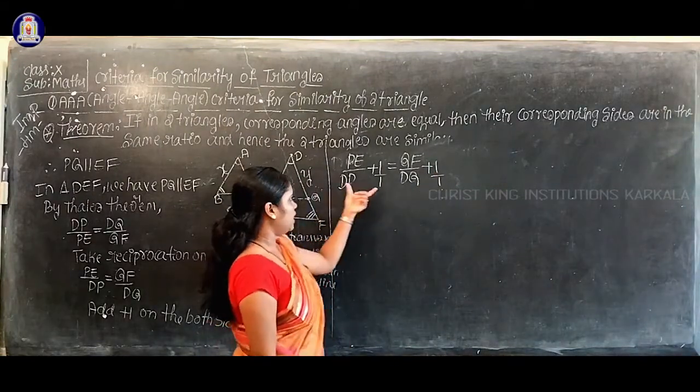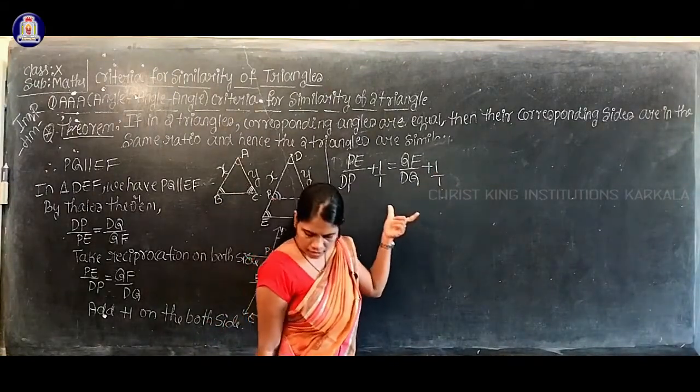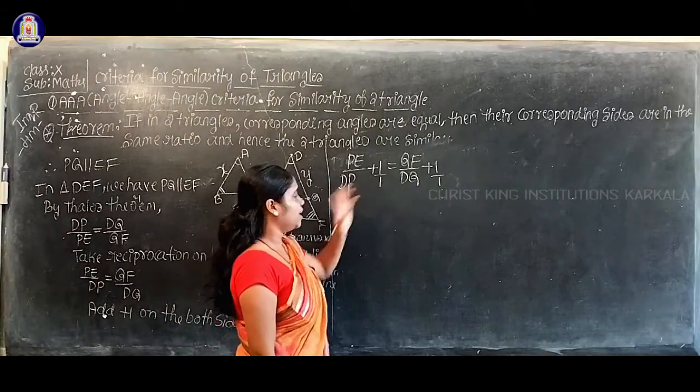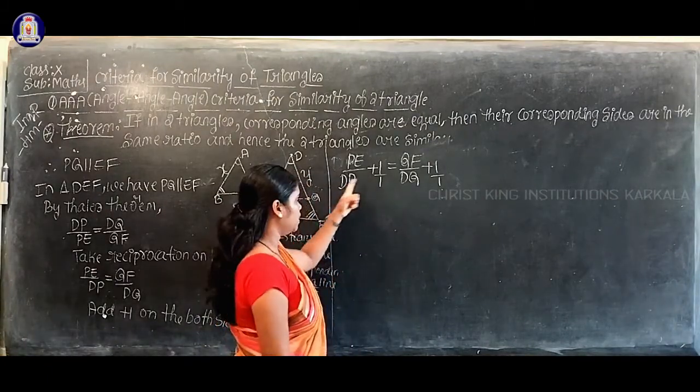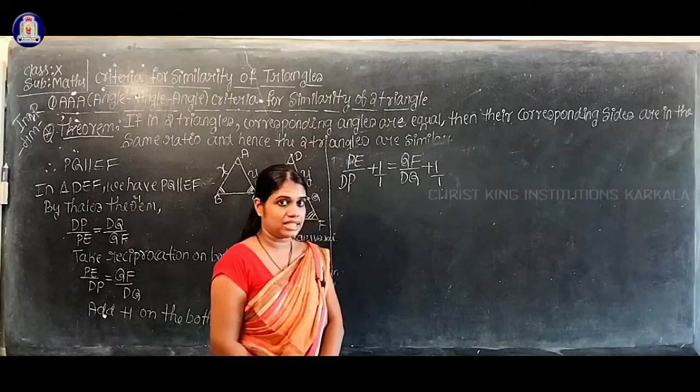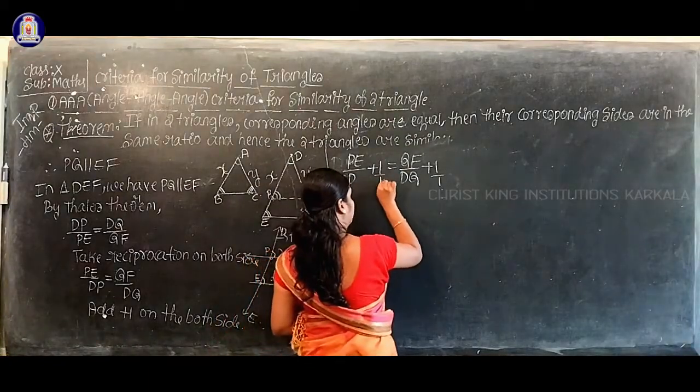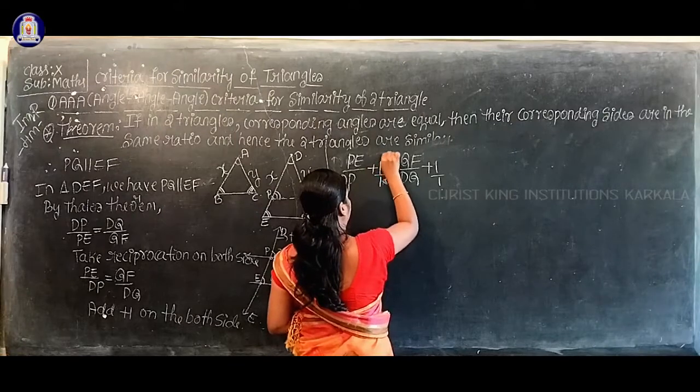On the left hand side take the LCM of DP and 1. What is the LCM of DP and 1? That is DP itself. So multiply and divide by DP.